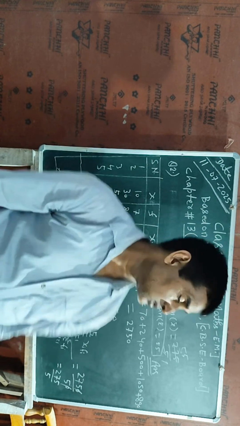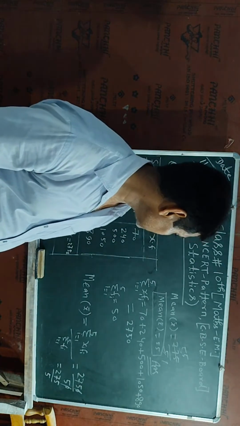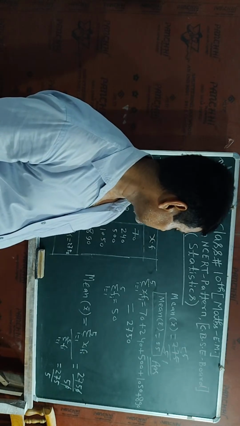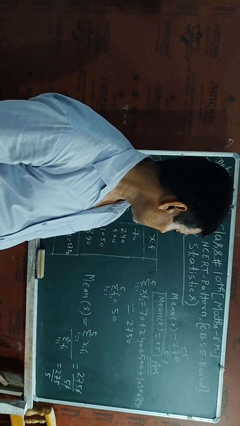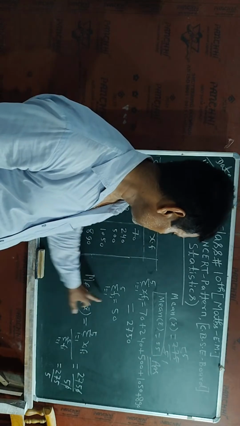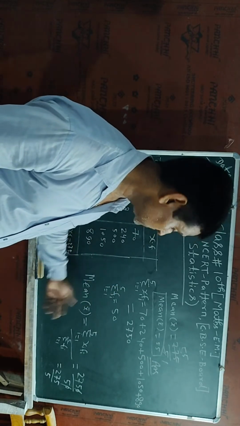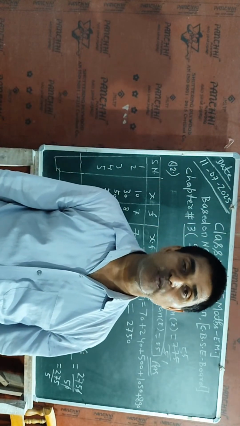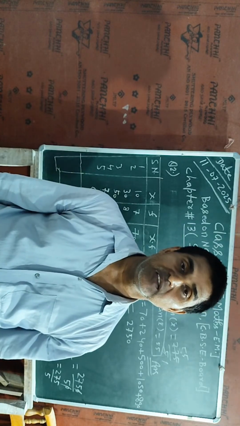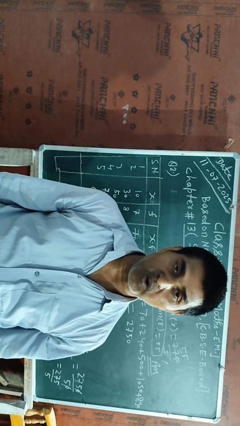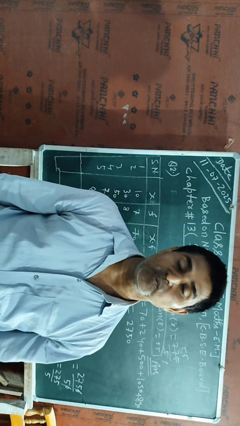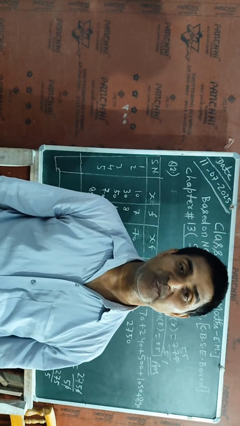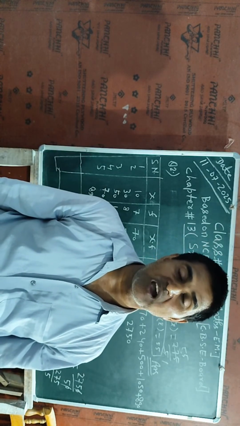And again I will use the same formula, that is sigma xi fi, i equal to 1 to n, divided by sigma fi, which will be a value, again i from 1 to n, and I will use the same formula for getting the required value. Okay, so this is the required way for solving any values which are available in grouped form or in ungrouped form, that is grouped data and ungrouped data. We can easily find the arithmetic mean or average or mean value.